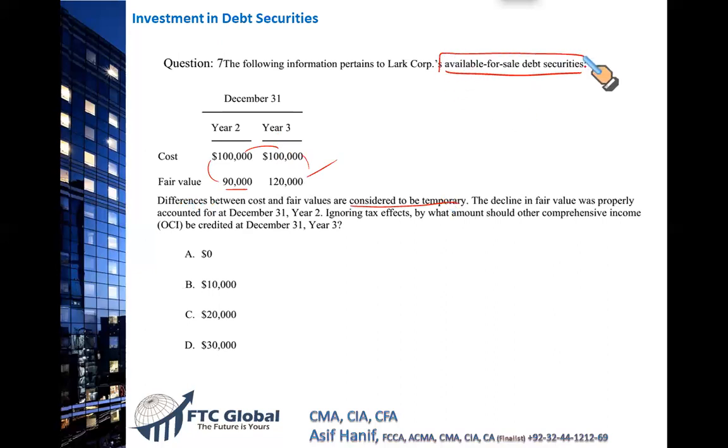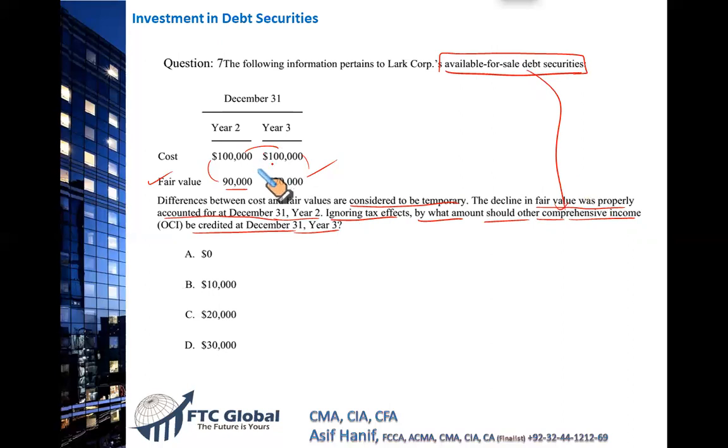And remember, they are available for sale, which means we are going to consider the fair value, not the cost. The decline in fair value was properly accounted for in the last year, 31st December, year 2. The question says, ignoring tax effects, by what amount should other comprehensive income be credited at December 31st, year 3? You know that available for sale securities, any gain and loss, goes to OCI. So what should be the gain and loss?